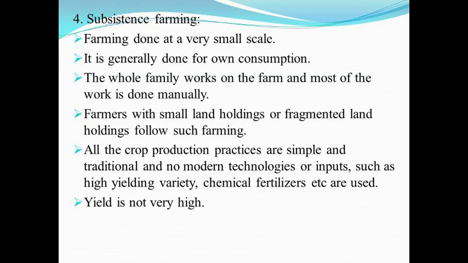Then fourth, subsistence farming. Farming done at a very small scale. It is generally done for own consumption. The whole family works on the farm and most of the work is done manually. Farmers with small land holdings or fragmented land holdings follow such type of farming. All the crop production practices are simple and traditional, and no modern technologies like high yielding varieties or chemical fertilizers are used in this type of farming, and yield is not very high.